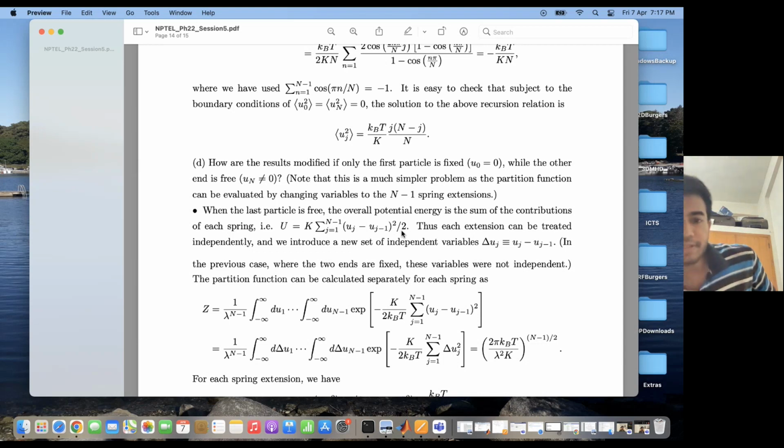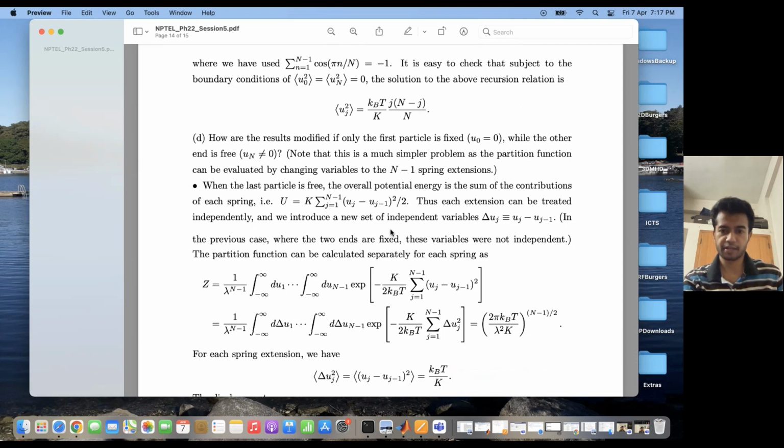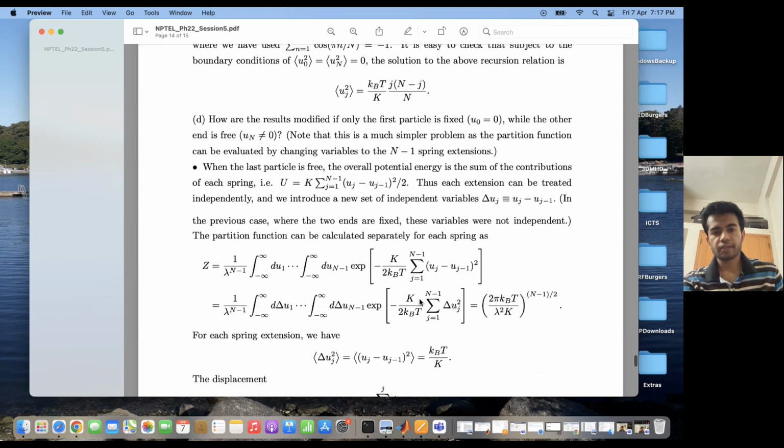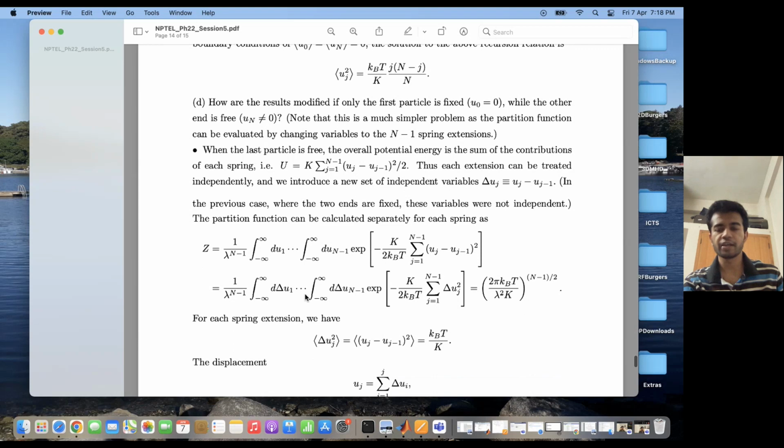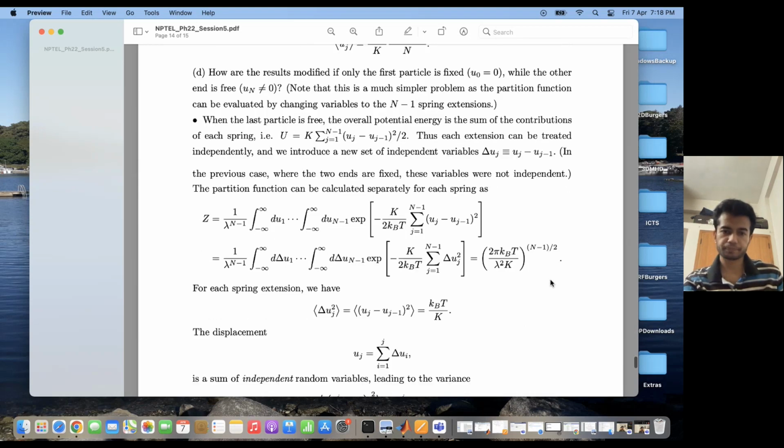This potential energy is decoupled and can be written independently in terms of a set of new independent variables, which I define as delta uj. If I define delta uj as uj minus uj minus 1, then the potential energy becomes K into summation over delta uj squared by 2. As simple as that. Then I can express the partition function in terms of these new variables, the delta uj's, and evaluate it, which turns out to be 2 pi kBT by lambda square K whole to the power capital N by 2.